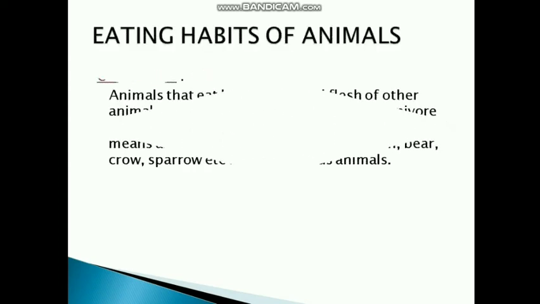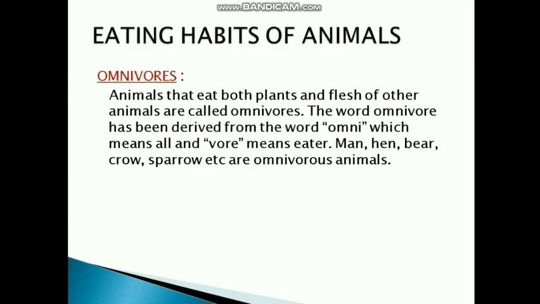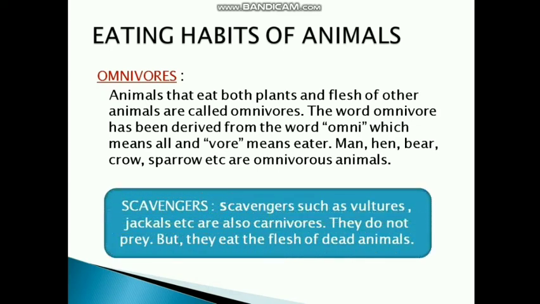Next heading is omnivores. Animals that eat both plants and flesh of other animals are called omnivores. We human beings are omnivores. The word omnivore has been derived from the word omni, which means all, and vor means eater, because we eat plants also and animals also. Man, hen, bear, crow, sparrow, etc. are the omnivorous animals. Okay, and the last heading from this chapter is of scavengers.